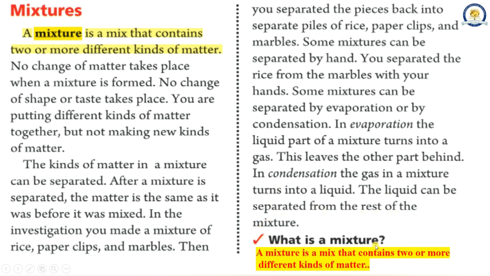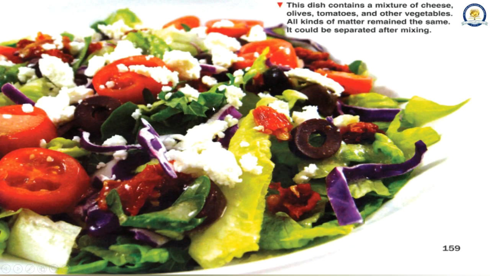What is a mixture? A mixture is a mix that contains two or more different kinds of matter. This dish contains a mixture of cheese, olives, tomatoes, and other vegetables. All kinds of matter remain the same. It could be separated after mixing.